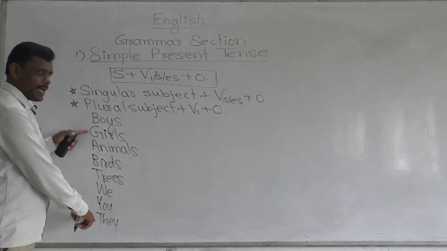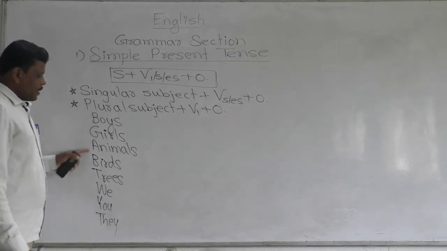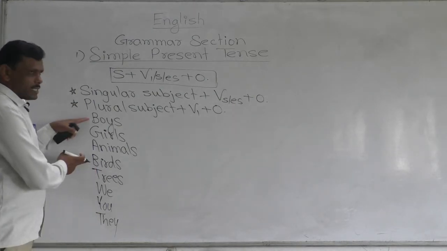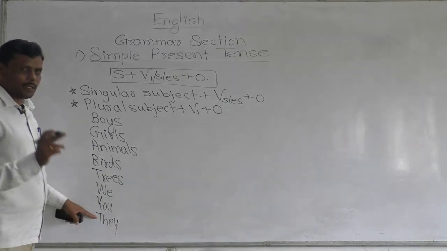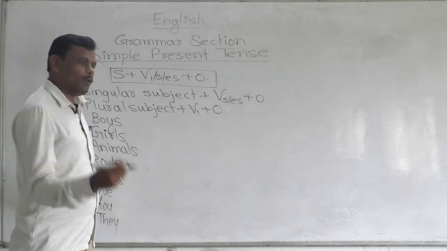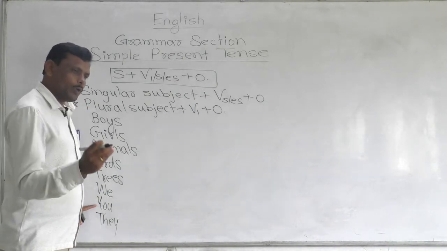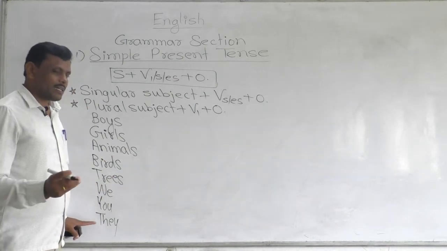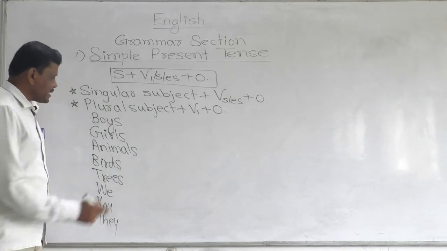Instead of girls as a pronoun we can use they. Yes, instead of these plural nouns we can use they as a pronoun. We is a first person plural pronoun, you is a second person plural pronoun and they is a third person plural pronoun.